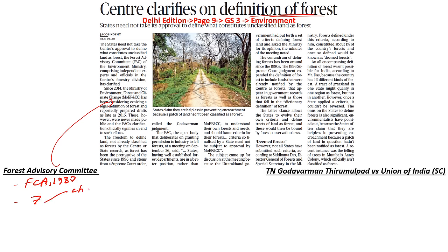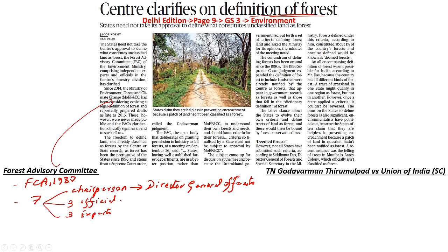This includes the chairperson, which is headed by the Director General of Forests. Further, this can be broken down into 3 official members and 3 non-official members. The 3 official members represent the government and the 3 non-official members are experts who have knowledge about forests as well as ecology. What is the objective of this particular committee?